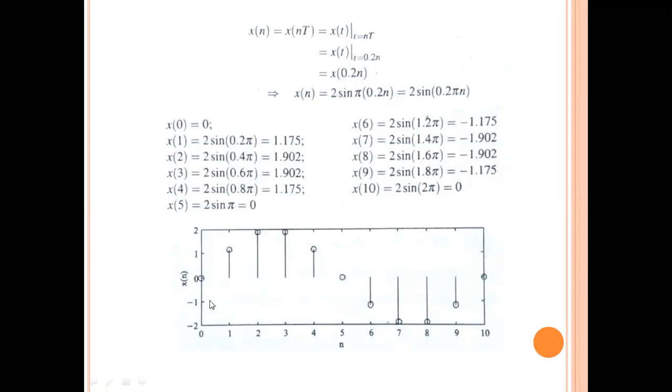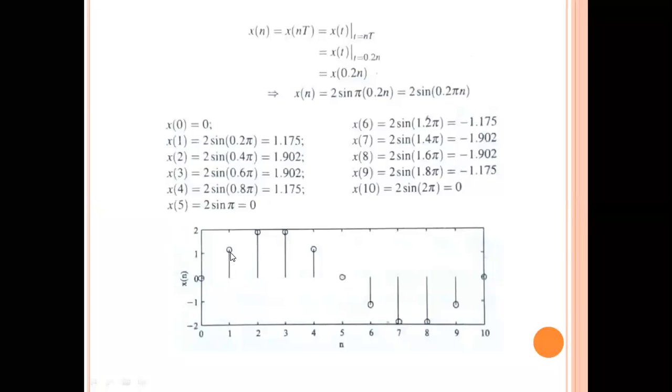Now please see here. This is the x-axis and y-axis. On the x-axis I have taken n. N represents the index. And on the y-axis I am considering x of n, that is the magnitude of the function. So at n is equal to 0, what is x of 0? 0. At n is equal to 1, what is x of 1? 1.175.